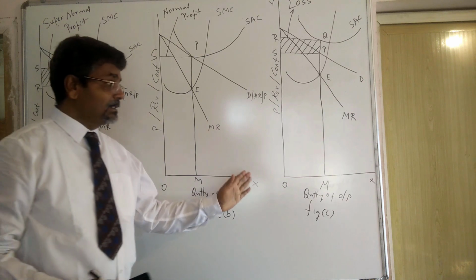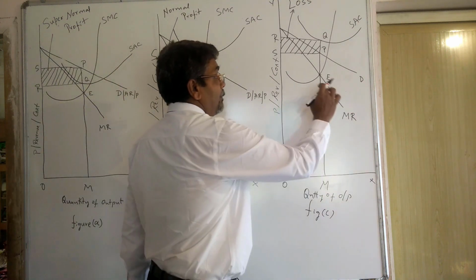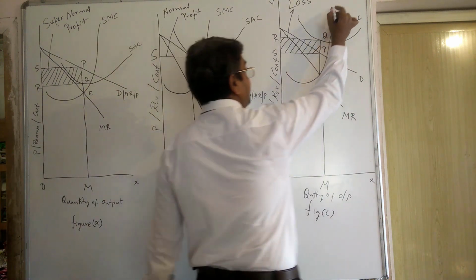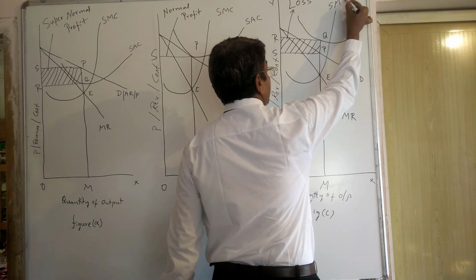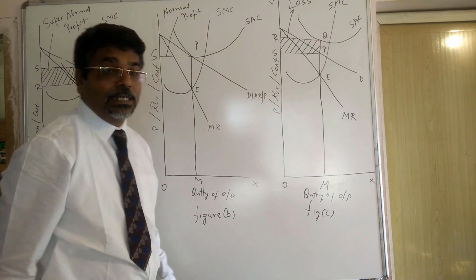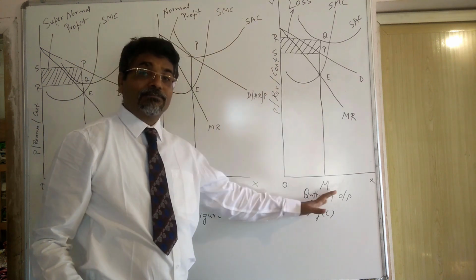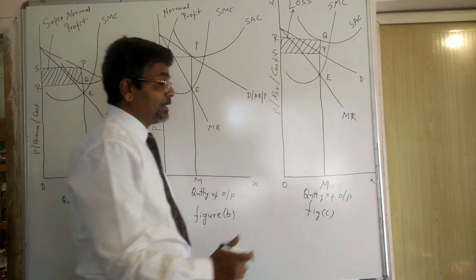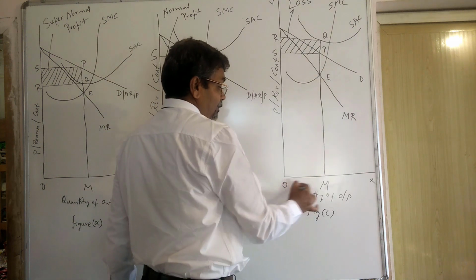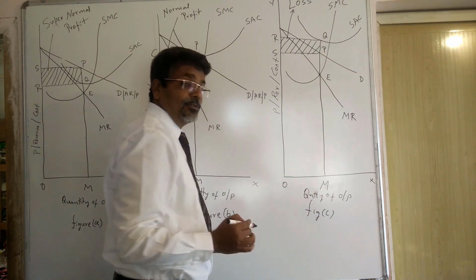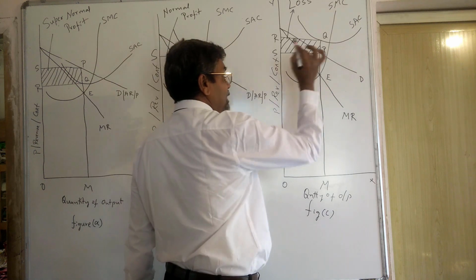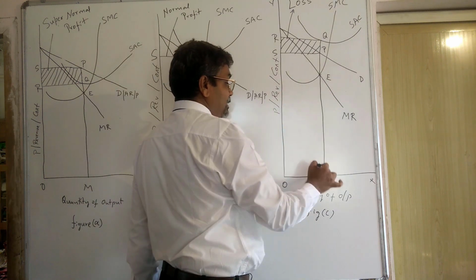What the monopolist is there, where the MC curve cuts MR curve, he finds the equilibrium where MR is equal to MC. At that point, he is first going to find the quantity of output, OM quantity of output. Later, he is going to find the price. PM is the price.